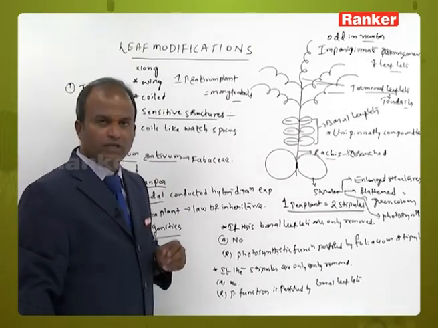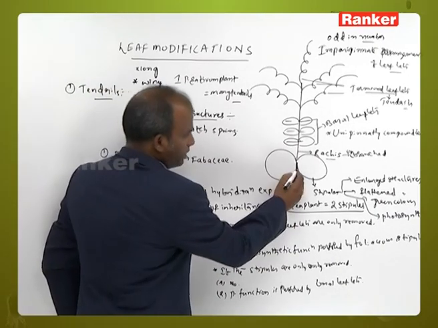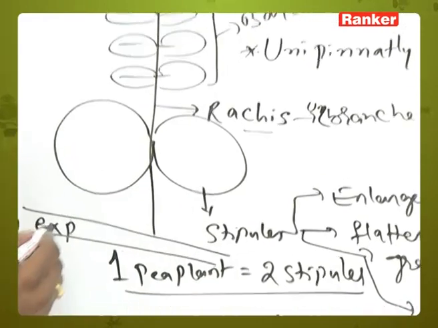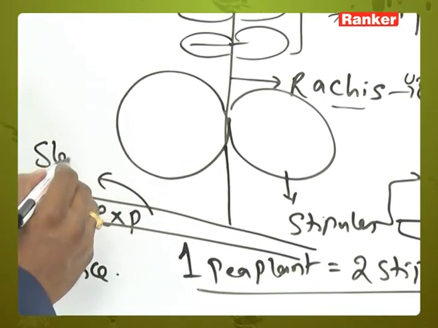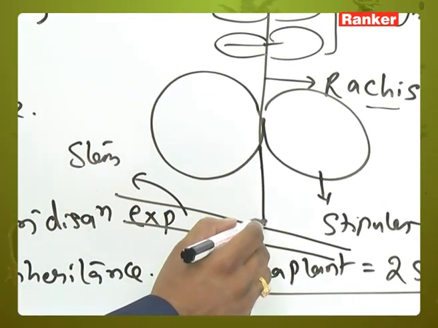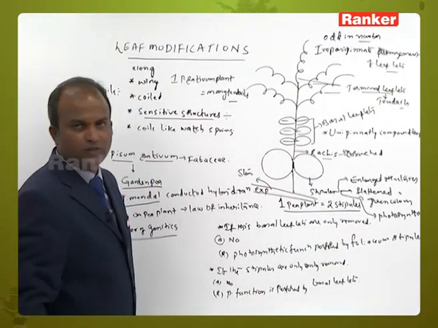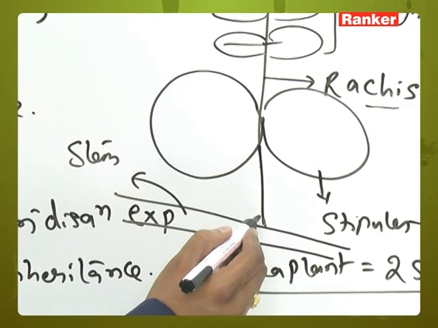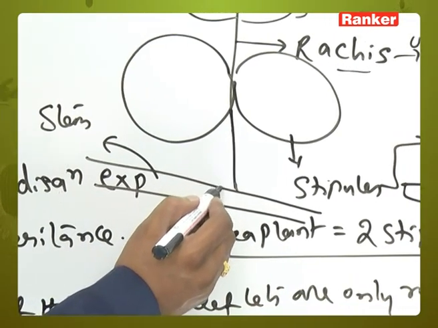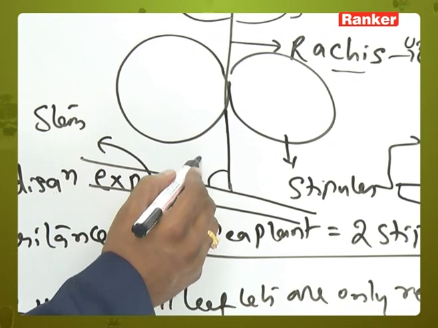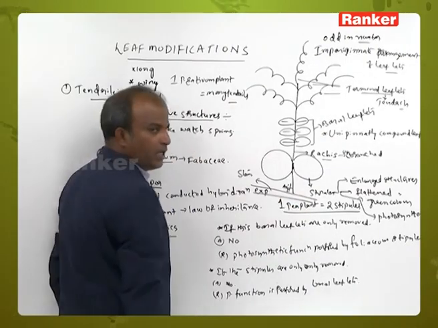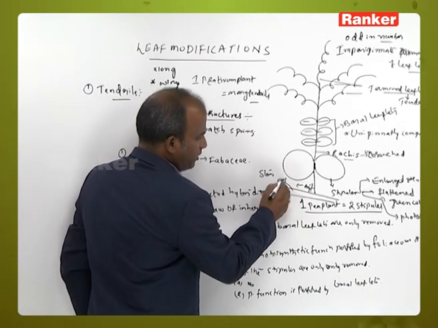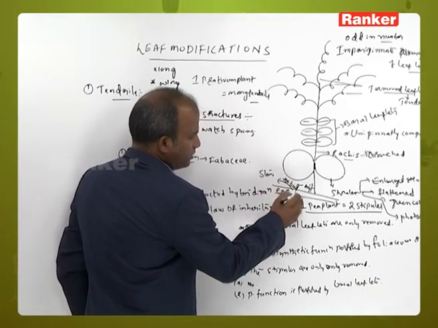And one more thing here, this is a unipinnately compound leaf. Think this one is the stem. On the stem, this unipinnately compound leaf is present. Now, the upper angle between the unipinnately compound leaf and the node of the stem is called the axil.